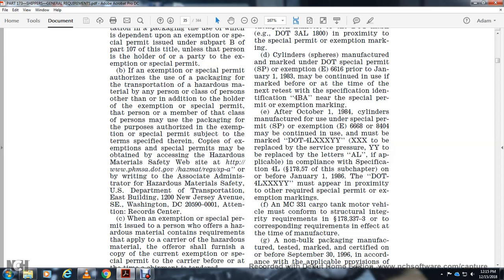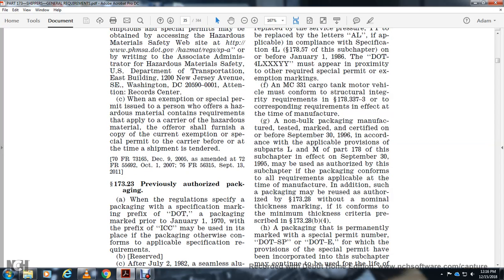After October 1st, 1984, a cylinder manufactured under a special permit or exemption may be continued in use. It must be marked 4L XXX YY, with YY to be replaced with the service special letters, applicable compliance specification 4L, subchapter, on or before January 1st, 1986. 4L XXXXY may appear approximate with the required special permit or exemption markings.